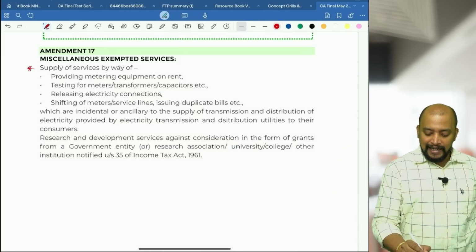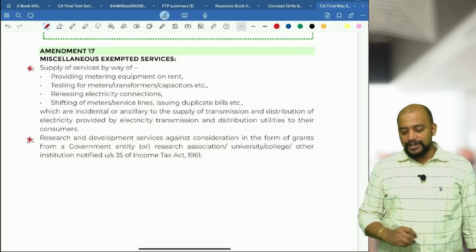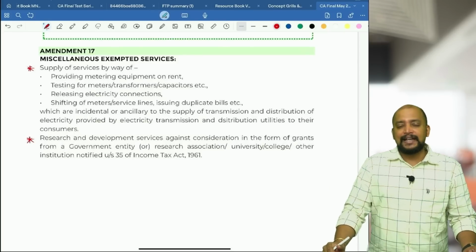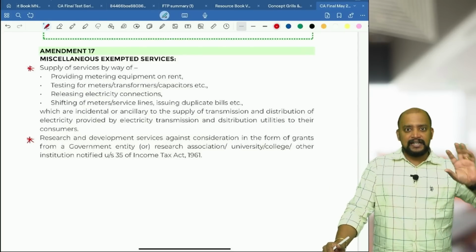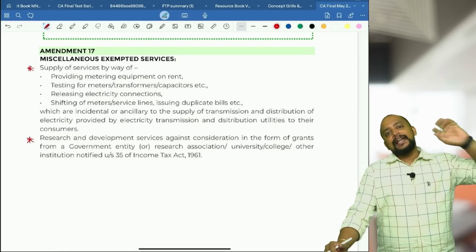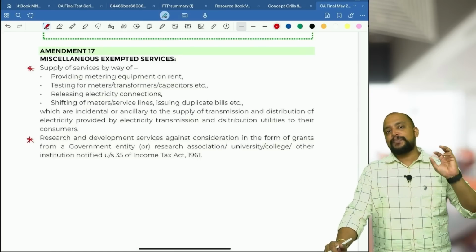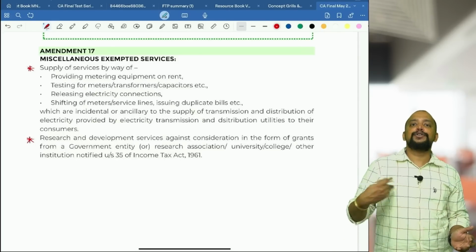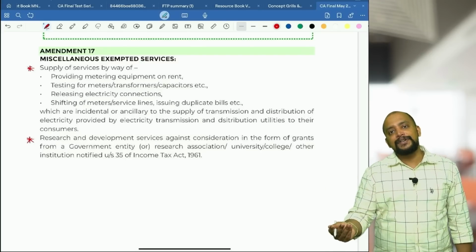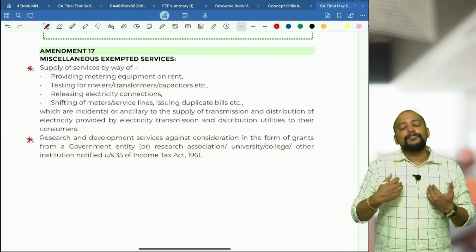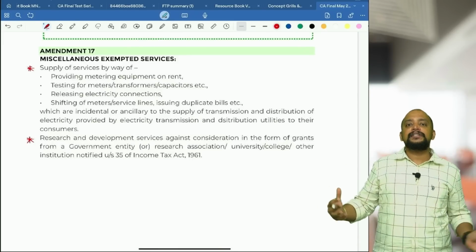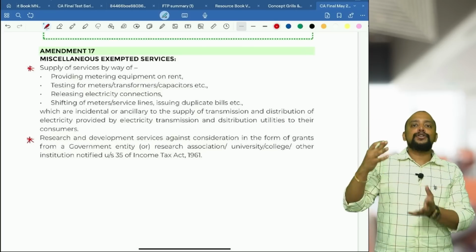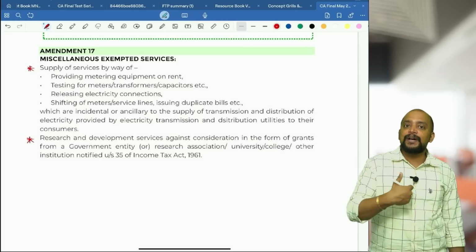Then another one is related to research and development services. Basically what happens, in section 35 of the Income Tax Act, scientific research expenditure is allowed as deduction, that one point is there, na? So scientific research expenditure is what, either they will be donating it to one association or university, etc. That association or university will be giving a grant to me for doing the scientific research. Say for example, I am a research enthusiast and I am doing some research for which I will get some grant from the college or university or association. That grant received by me will be exempted.